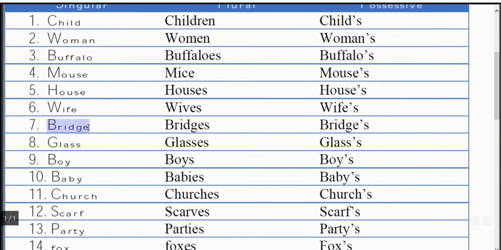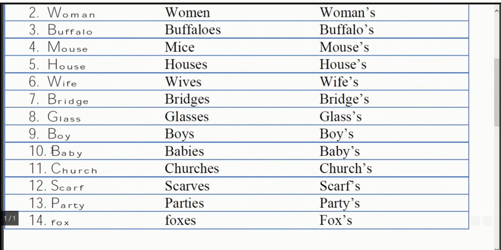Next one is bridge. This is very simple. Bridge will turn to bridges. Glass, glasses. Boy, boys. Now pay attention to this. Baby will turn to babies, BIES. Next one is church. It will turn to churches. Scarf will turn to scarves.